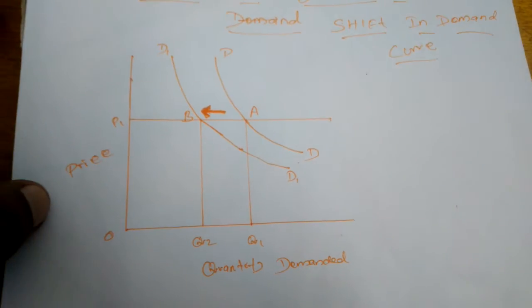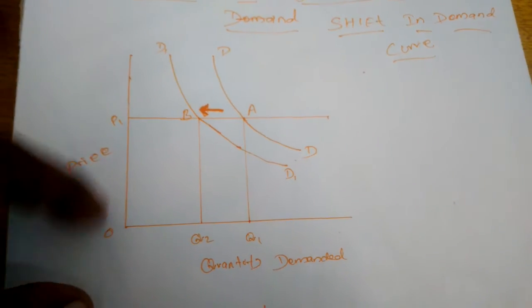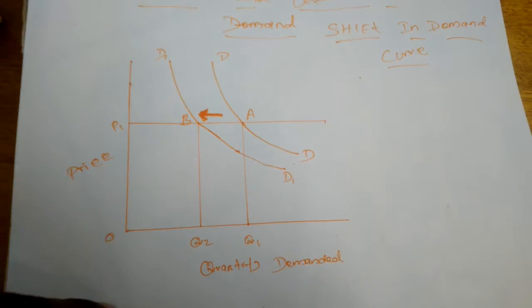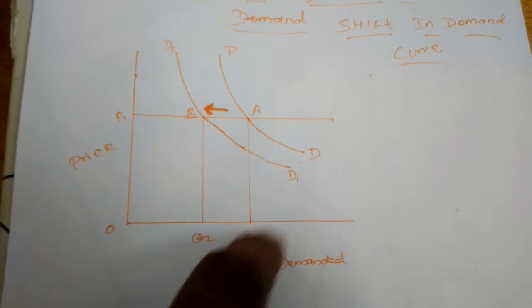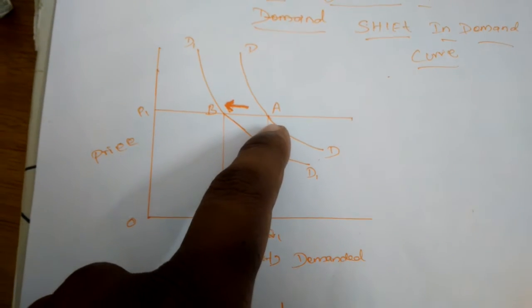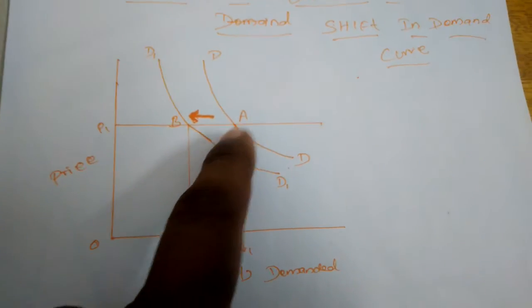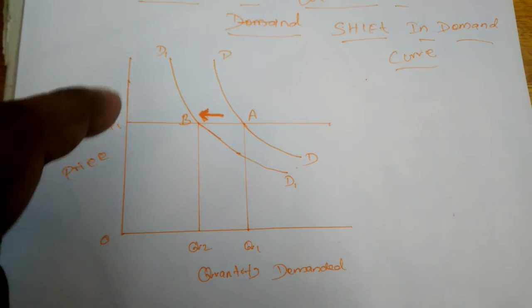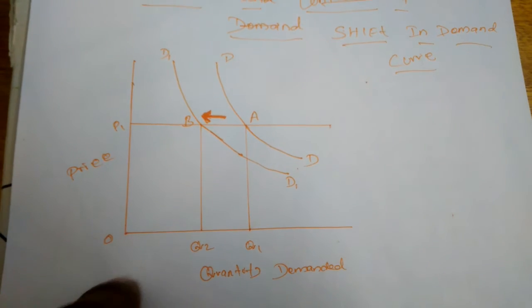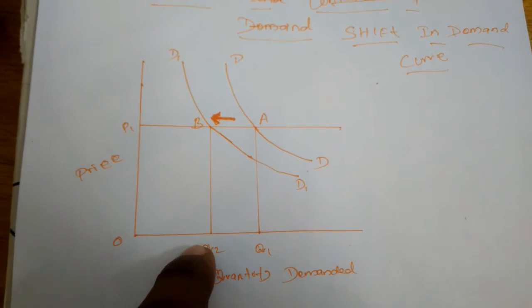First, when the price is at the OP1 level, our quantity is OQ1, so the demand curve is at point A. But even though the price is not changed, our quantity demanded is decreased.